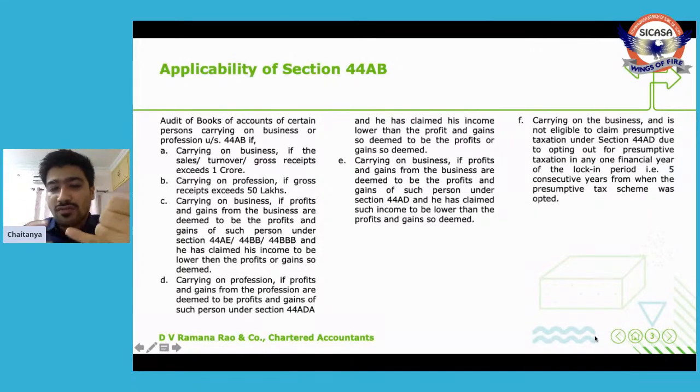That means for 2021-22, 2022-23, 2023-24, and then 2024-25, you cannot claim the benefit of section 44AD and declare 6% or 8%. So in that case, you are required to get your books of accounts audited under section 44AB.